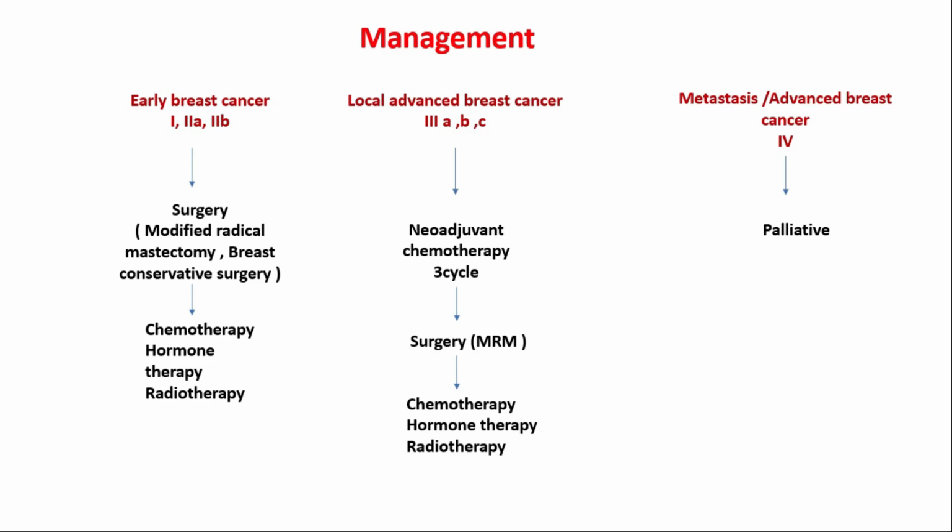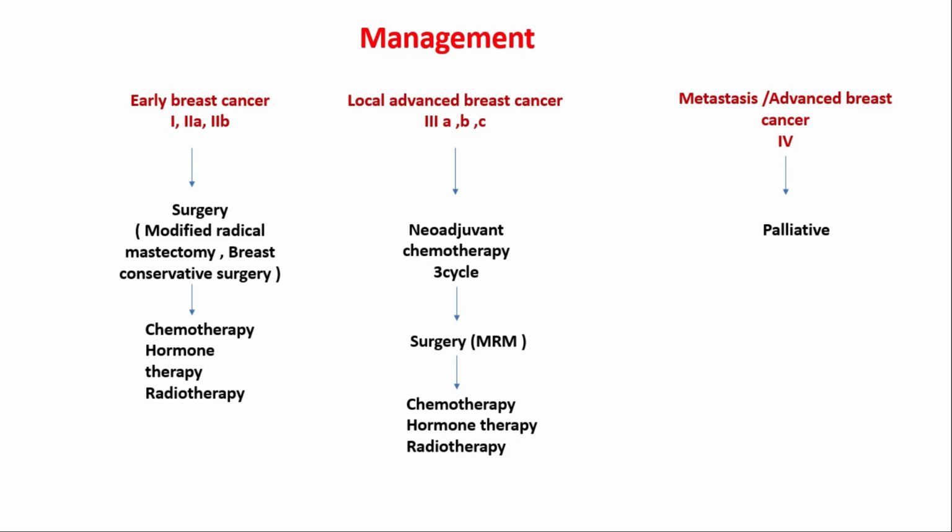Early breast cancer includes stage 1, 2A, and 2B carcinoma. In case of early breast cancer, our first choice is surgery. Which surgery? First tell modified radical mastectomy. If the teacher asks again, any other option? Yes, there is breast conservative surgery, followed by chemotherapy, hormone replacement therapy, and radiotherapy.